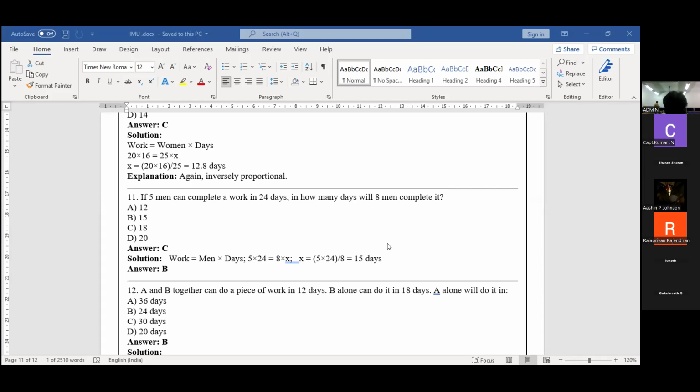Please answer this. The 11th problem: 5 men complete the work. Basic and simple only. Persons, days.